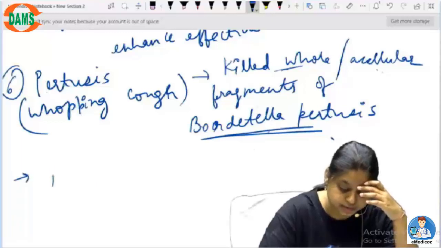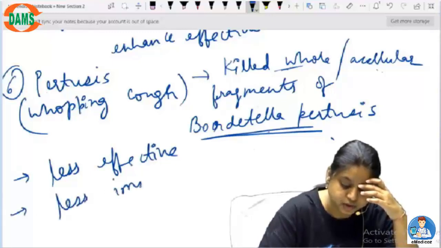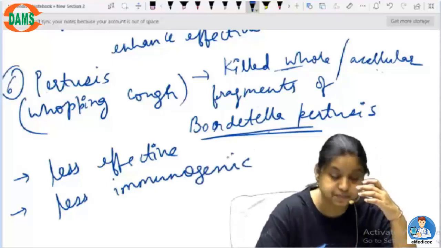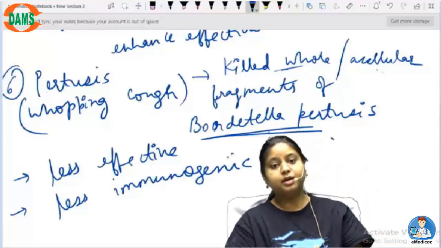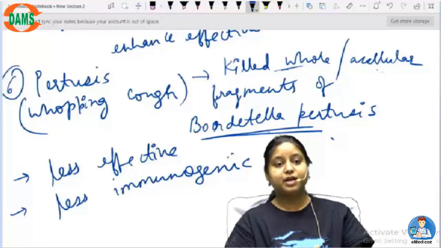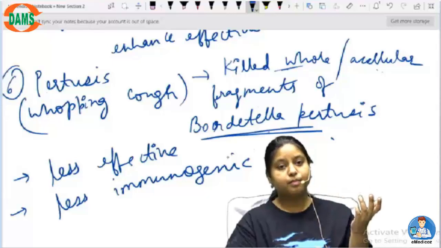So sometimes it can be less effective, and that is why you must have heard sometime in your life that some kind of vaccine has relapsed. So the vaccine has stopped working and the patient has developed some kind of disease. That means the vaccine was not effective. It could not stop the patient from being attacked by the bacteria and hence creating a disease. Okay.